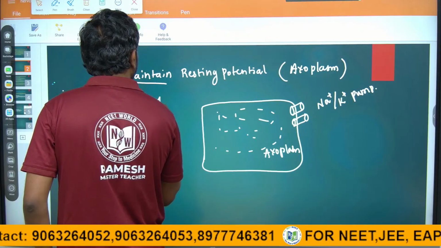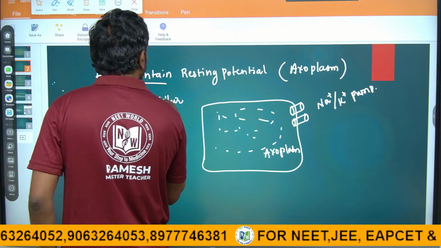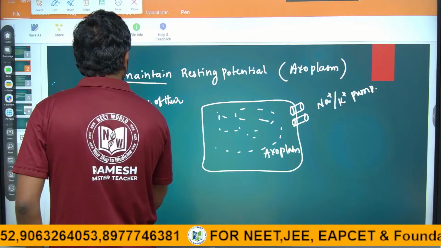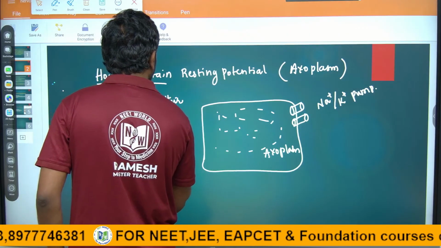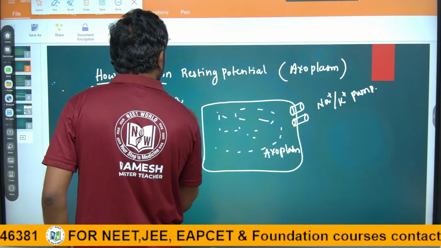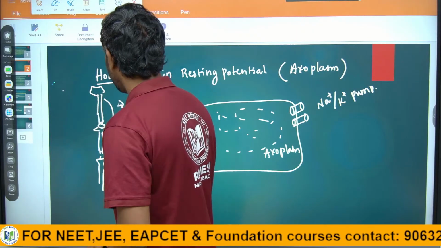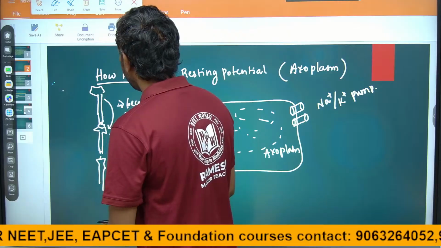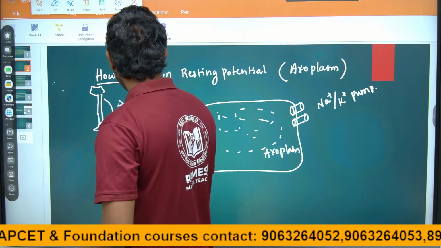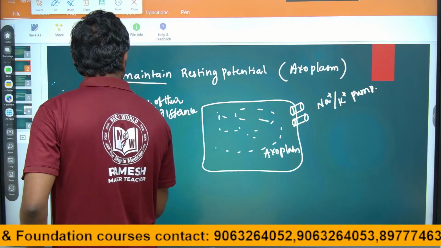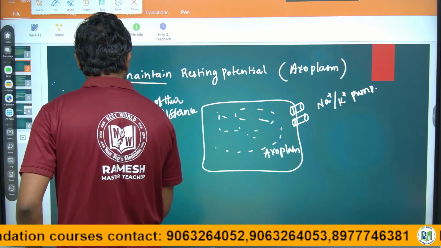In this potential difference, signals pass from one neuron to another. This is what we call self-excitable.